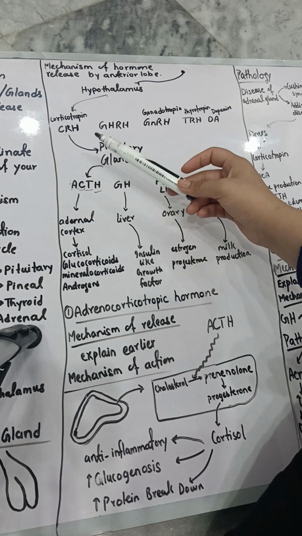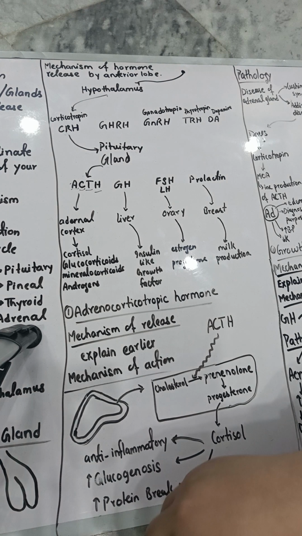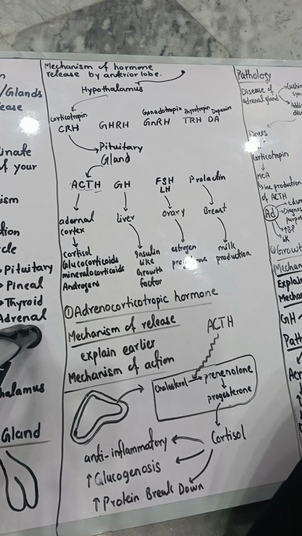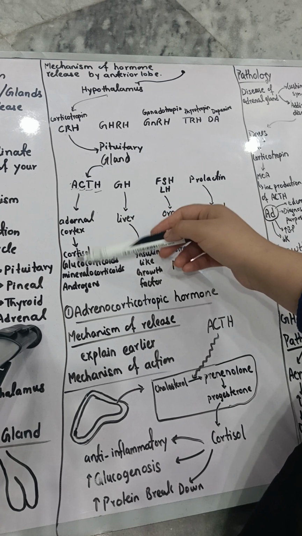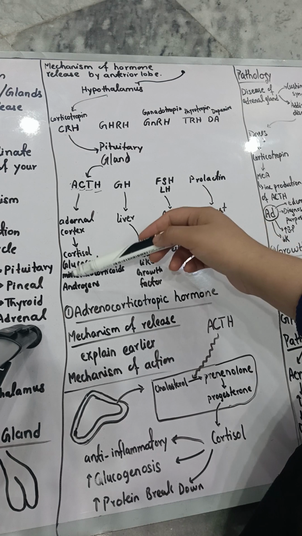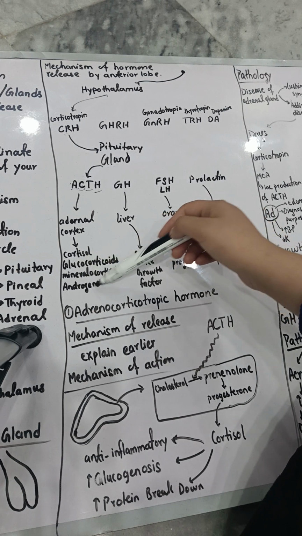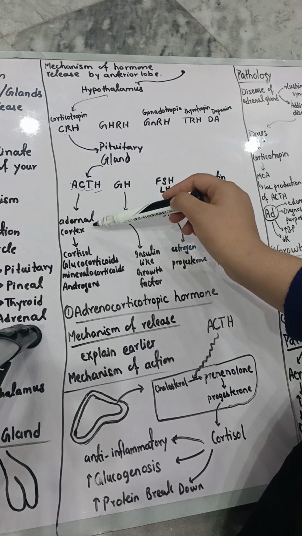Where is the adrenal cortex? This is the part of your adrenal gland. Your adrenal gland consists of two parts: adrenal cortex and adrenal medulla. You have discussed these things in the previous anatomy. Now this adrenal cortex will release other hormones: cortisol, glucocorticoids, mineralocorticoids, and androgen. These are the hormones which are released by the adrenal cortex.